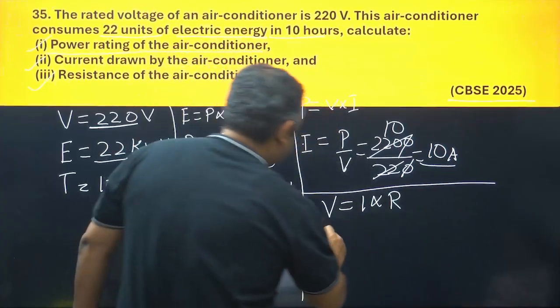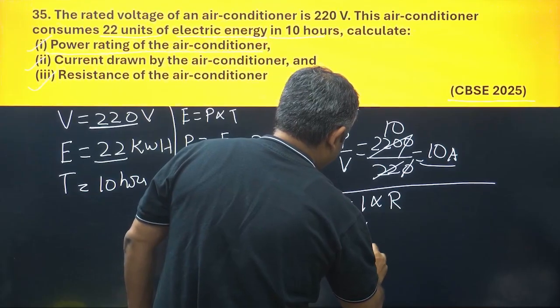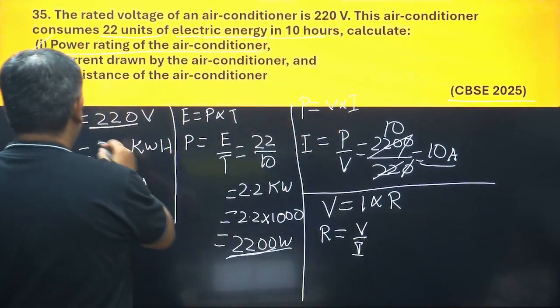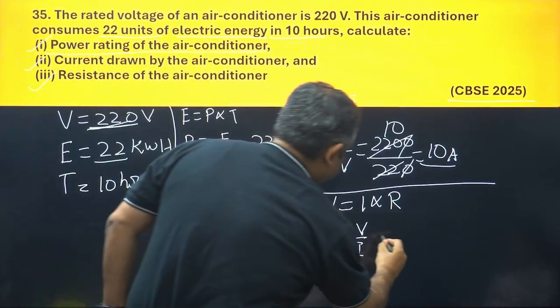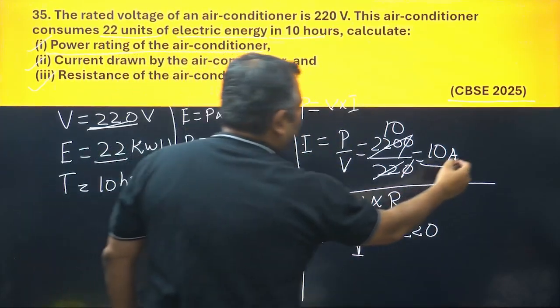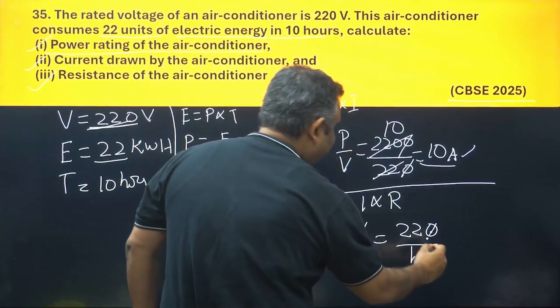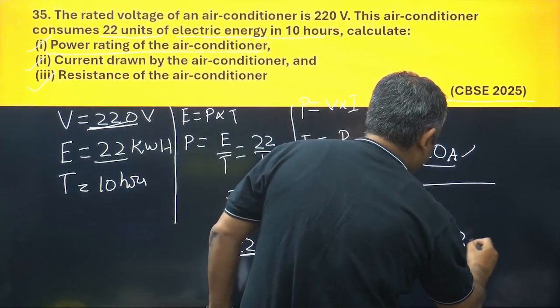So here R would be equal to V upon I. What is V here? We have V as 220 volts. What is I here? I we have calculated as 10 ampere. So what would be the resistance? Resistance would be 22 ohms.